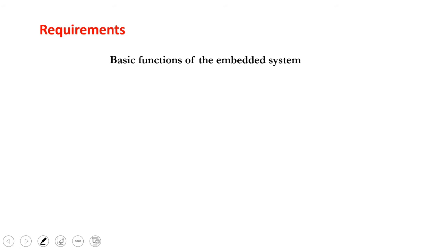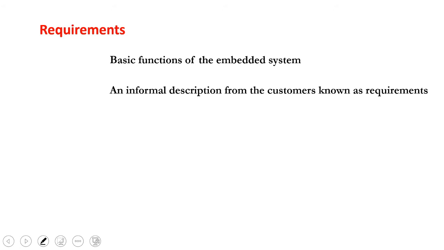So first, the basic function of an embedded system. While you get the requirements, we must be very clear in getting them, if you are an embedded designer and it's an embedded product. What are the basic functions of an embedded system? Most embedded systems are real-time systems and user-friendly systems.